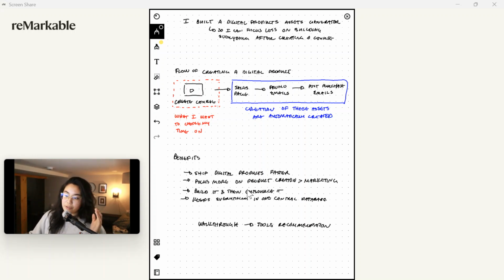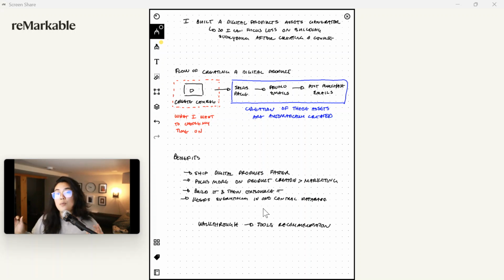Now, in terms of the benefits on why we've done this, again, we want to ship digital products faster. We want to focus more on product creation rather than marketing. And we want to build it and then outsource it, right? So personally for me, this is the assets generator piece, but I basically at this point just focus on creating the product itself. And then when all those assets are automatically generated, I just go ahead and send it to my virtual assistant and she builds everything out and I don't have to worry about it, right? And so build it, then outsource it.